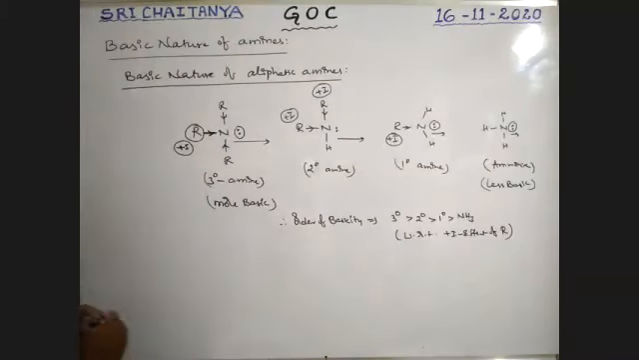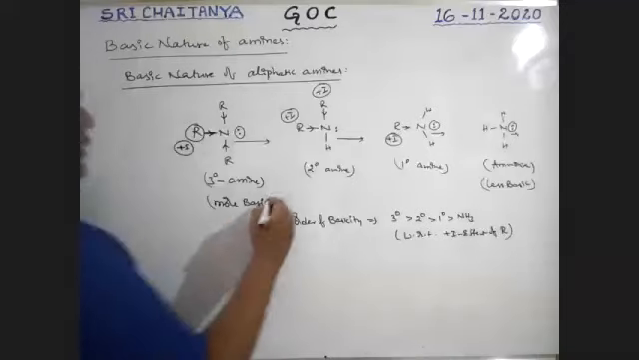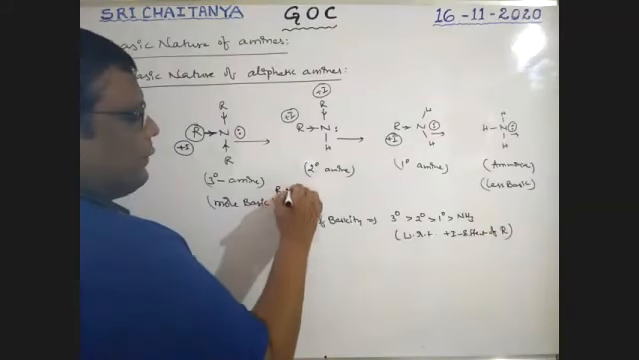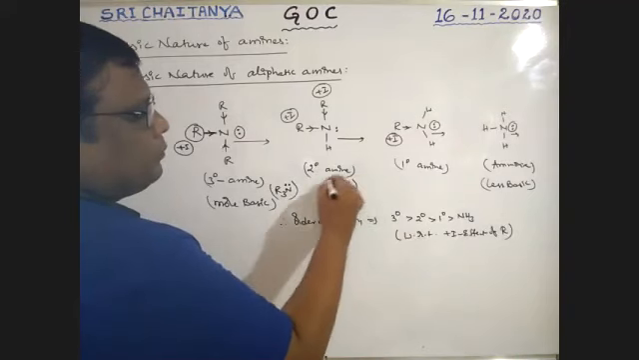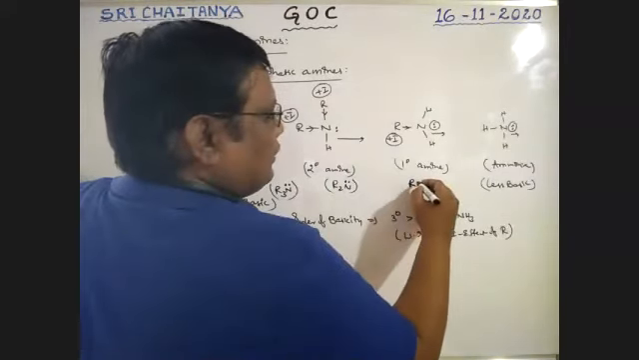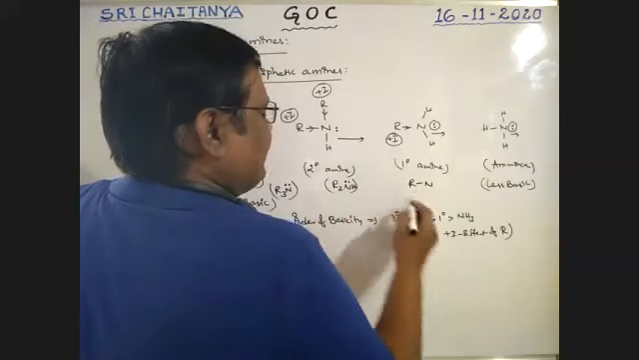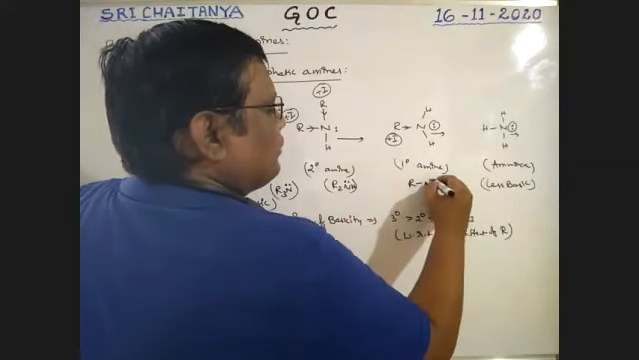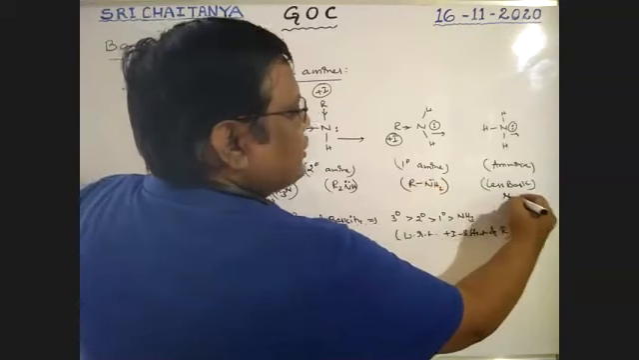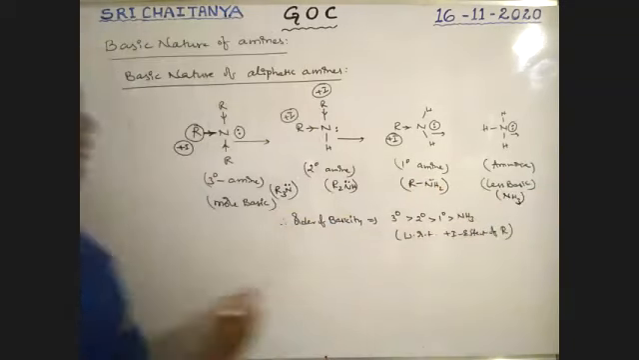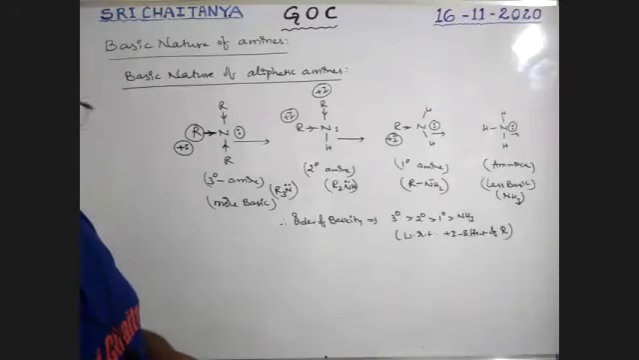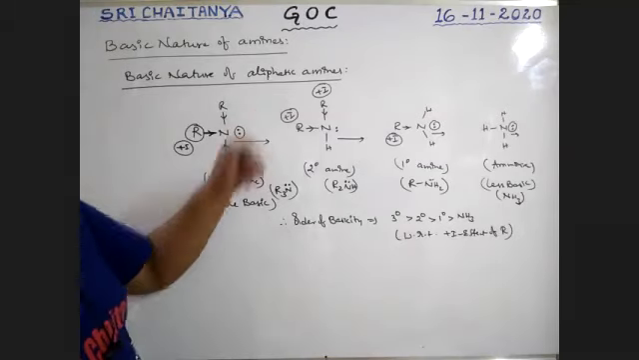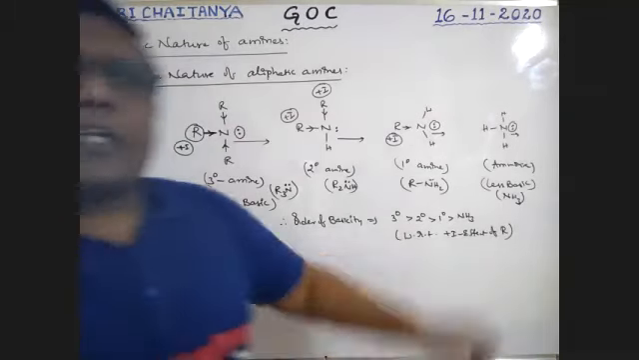Okay. Next. So tertiary amine is represented with R3N. It is R2NH, RNH2, and NH3. So tertiary amine is more basic than secondary amine, more basic than primary amine, more basic than ammonia. It is the basic nature of aliphatic amines only with respect to inductive effect.